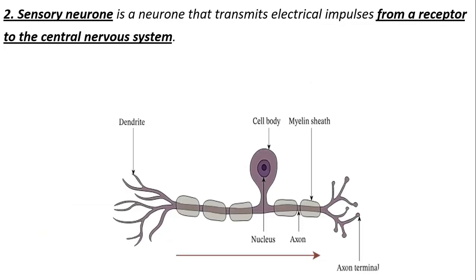Okay, now the sensory neuron. It is the type of neuron that will transmit the electrical impulses from the receptors, like the eyes in the previous example, to the CNS, or the central nervous system. Can you see the difference or the change in the shape? Here the cell body is in the middle. It's not attached to the dendrites. The dendrites are on the other edge of the axon. So you have dendrites, axon, and then cell body, and then more axon. Okay, and then finally the axon terminal, of course. So the direction of the nerve impulse here will also always go from the dendrites to the terminal.